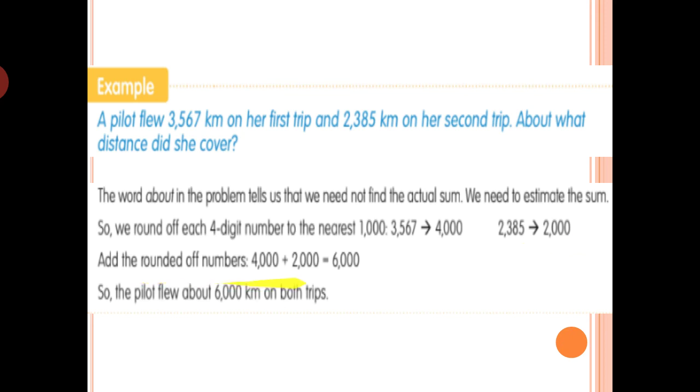So one number is 4000 and another one is 2000. While adding both the numbers, we get the answer 6000. That means the pilot flew about 6000 kilometers on both the trips. So here we have to add the numbers, but since it is written about, we have not found the actual sum, we have found the estimated sum.